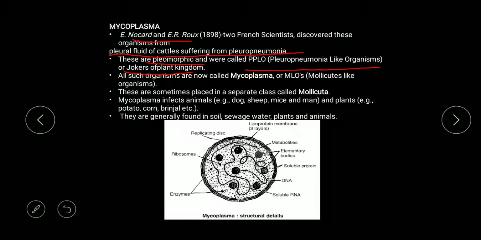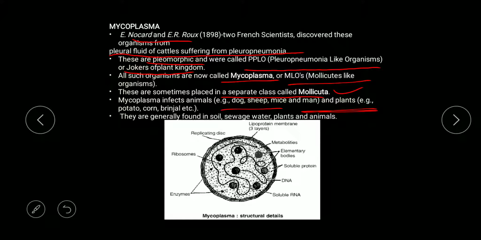All such organisms are now called mycoplasma. They are called mycoplasma or pleuropneumonia-like organisms. These are sometimes placed in a separate class called Mollicutes. And mycoplasma infect animals, dogs, sheep, mice and men, as well as plants. It is an important statement: they do not infect only animals, they infect plants as well. And they are generally found in soil, sewage, water, plants and animals.